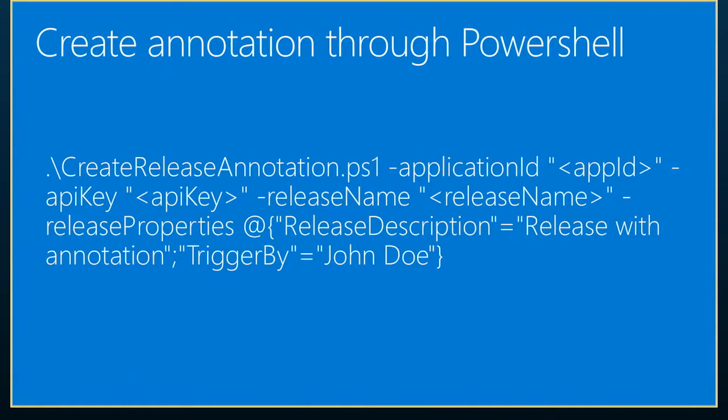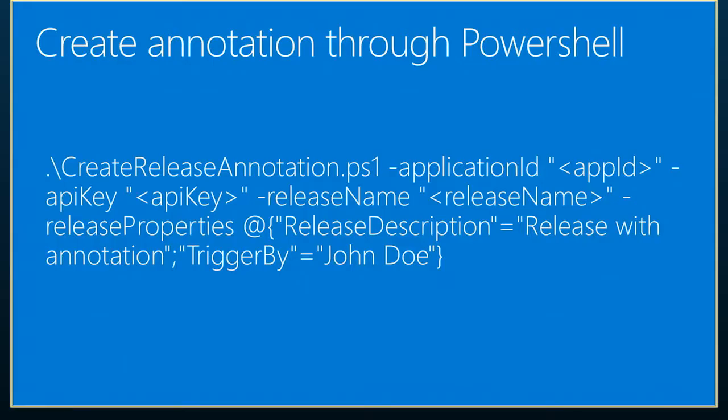And this is the format. This may look like a lot on this particular slide, but if you look at it closely, it's actually really, really simple. You're simply providing it with the application ID, the API key, the name of the release that this is going to be an annotation for, and the release properties, which is just a property bag. You could really put just about anything in there. We have these couple of things just as representative values.